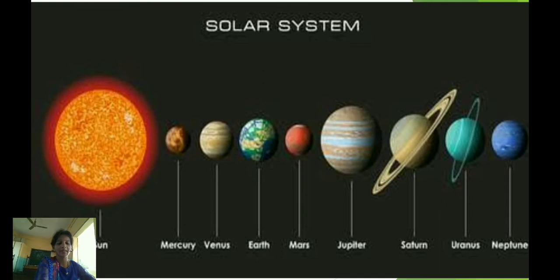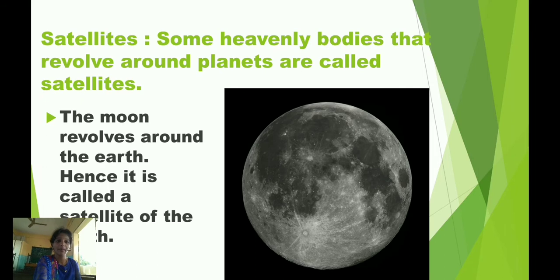Besides the planets, there are various other heavenly bodies in the solar system. They are satellites, dwarf planets and asteroids. Now, let us learn about satellites. Some heavenly bodies that revolve around planets are called satellites. Satellites get their light from the sun. We see the moon at night. It revolves around the earth. Hence, it is called a satellite of the earth.